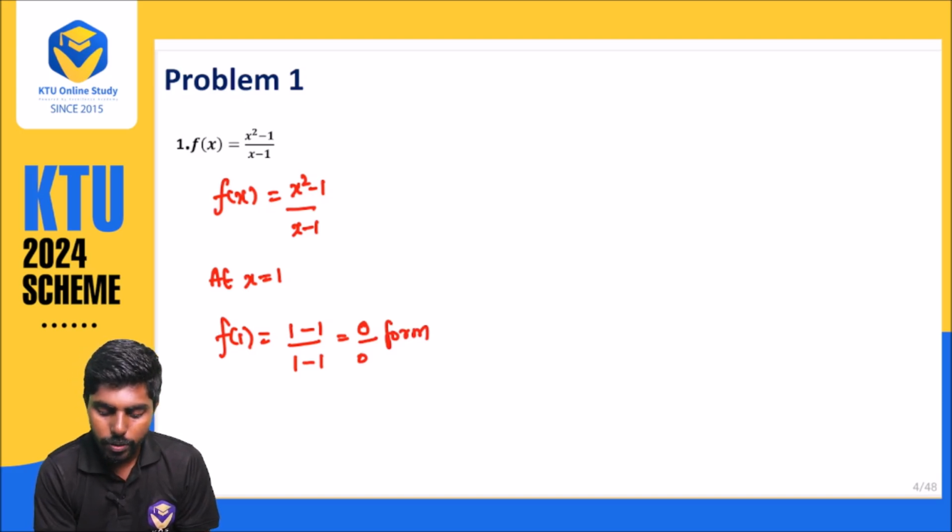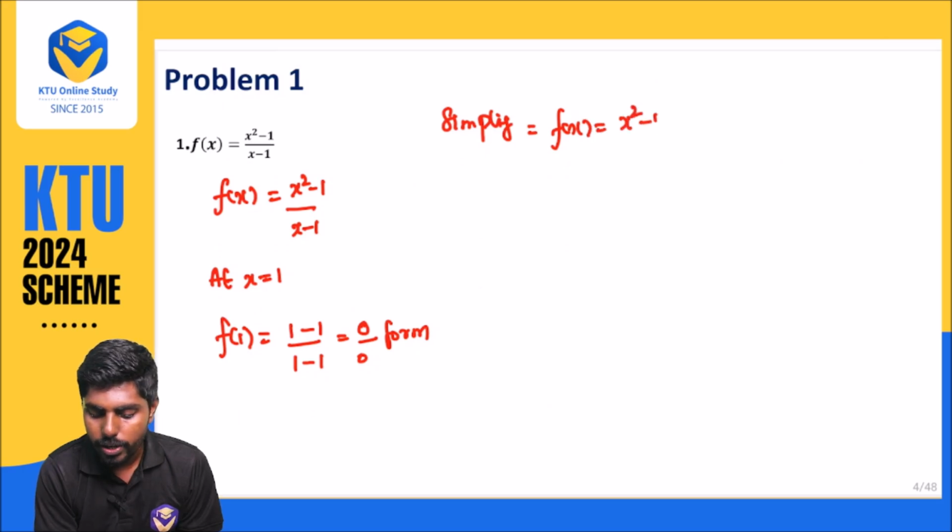So what can you do? You can simplify. Simplifying, what can you say? f of x is equal to x square minus 1 divided by x minus 1. When you look at this, it looks like the a square minus b square formula. What is a square minus b square? That is nothing but a plus b into a minus b.